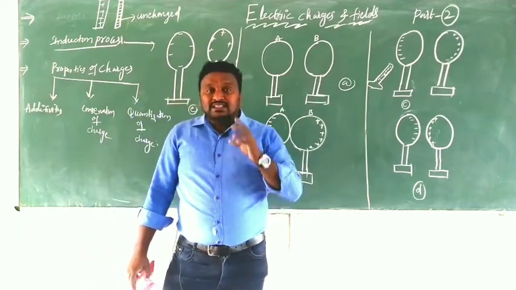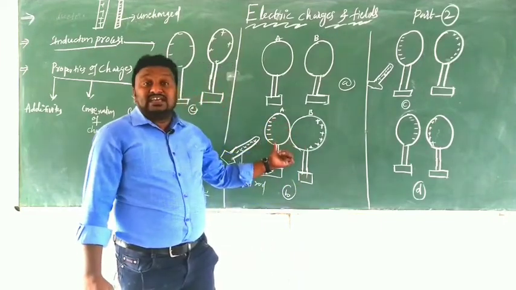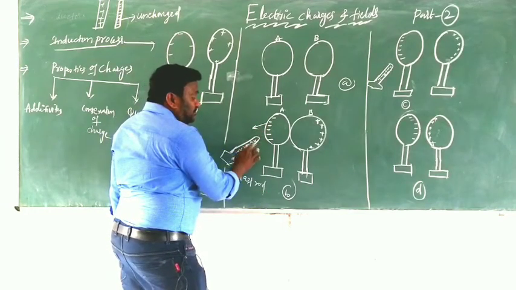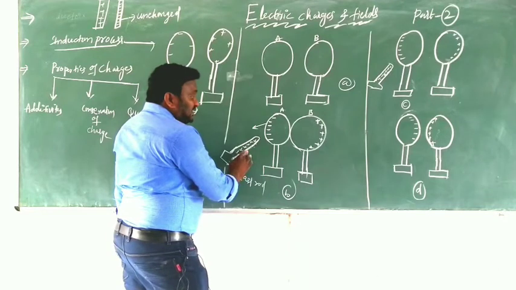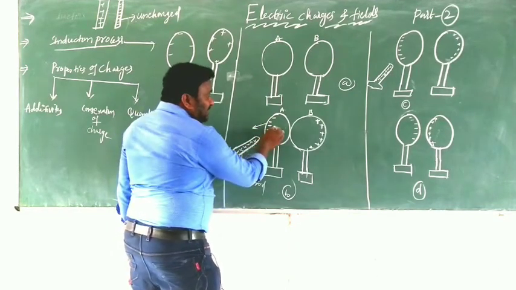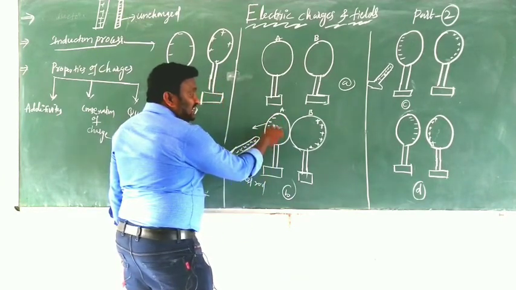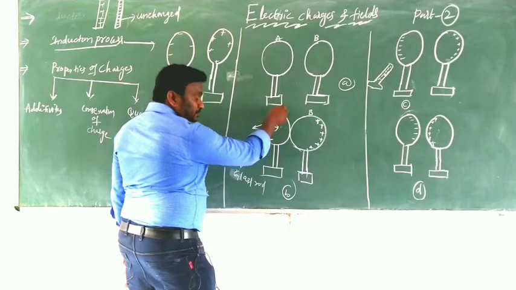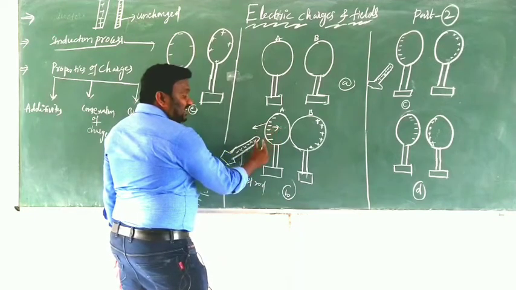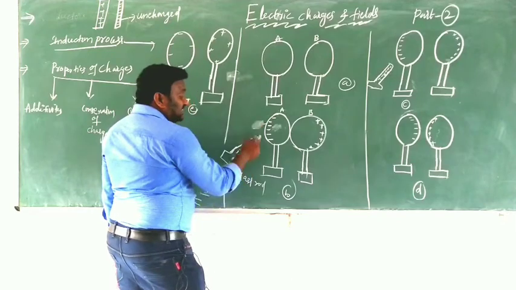After that, there are some forces acting on these electrons. These electrons are attracted by the positive charge, that's why some force is acting in this direction. Clear? And at the same time, these electrons can repulse the electrons which are available in A. That means here the repulsive force is there and the attractive force is there. These two should be the same. That's why that state is what?